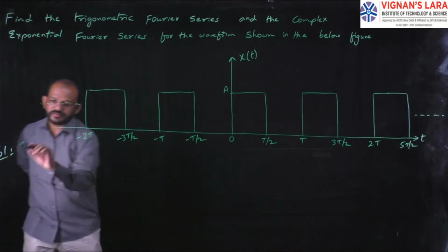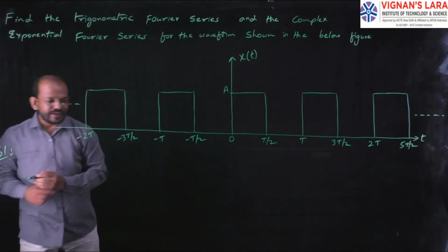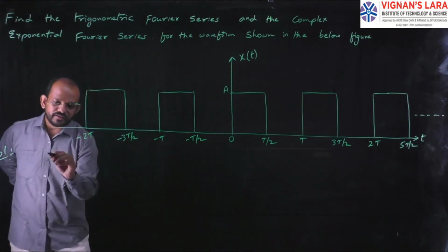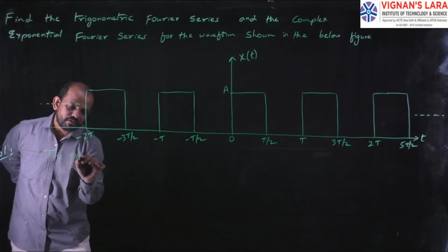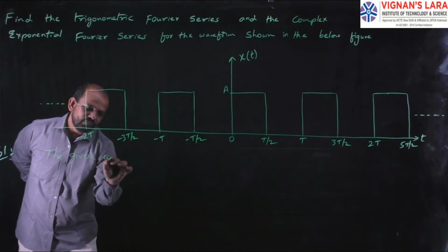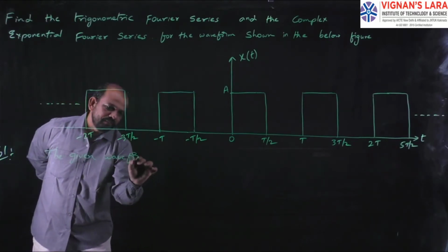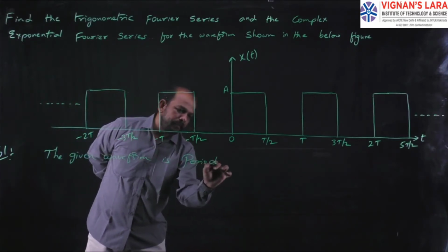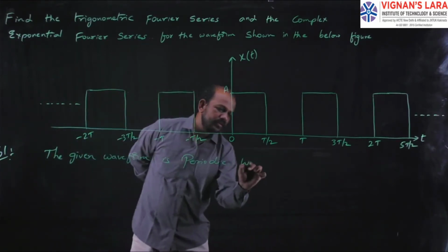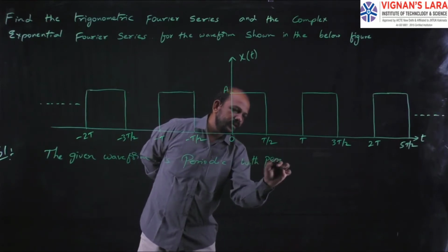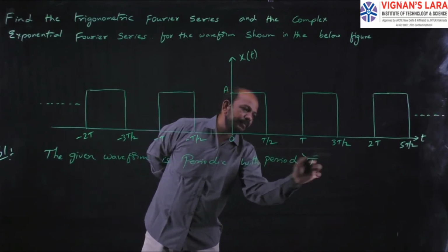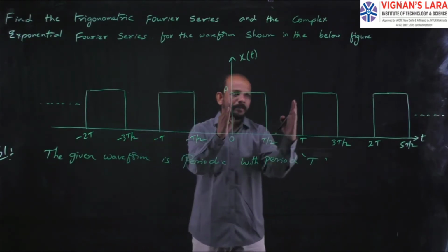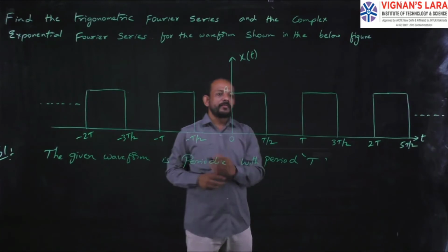Now in the solution, what do you write here? First, we write: the given waveform is periodic with period capital T. From the diagram, from the waveform, I can say this is a periodic waveform.